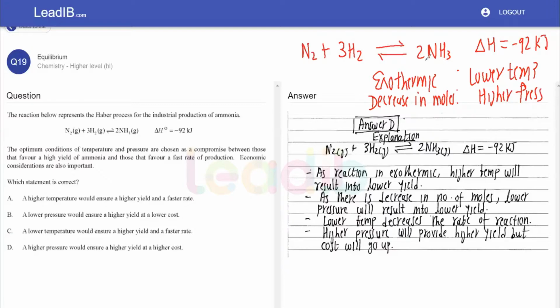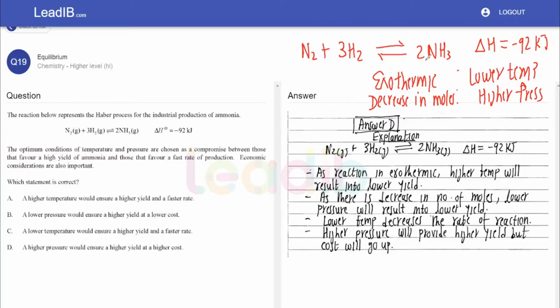Now let's look into this question, what they are asking. Optimum conditions of temperature and pressure are chosen as a compromise between those that favor a higher yield of ammonia and those that favor the faster rate of production.